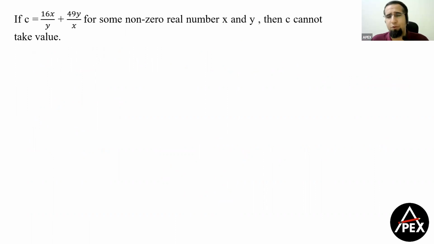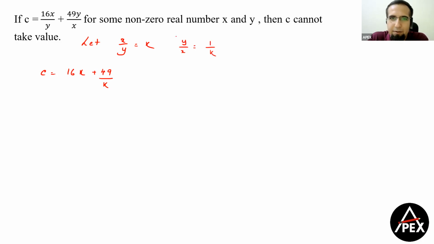Okay, now this was again a beautiful question of quadratic equations only. Now I have x by y and I have y by x. So what we can do here is let x by y be equal to k. So I can write this equation as c is equal to 16k plus 49 divided by k, because y by x will be what here? Y by x का वैल्यू हो जाएगा 1 by k.